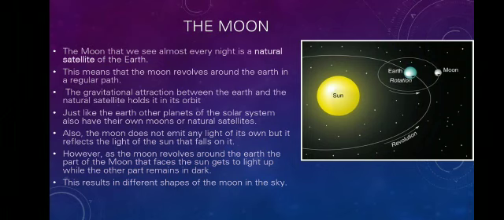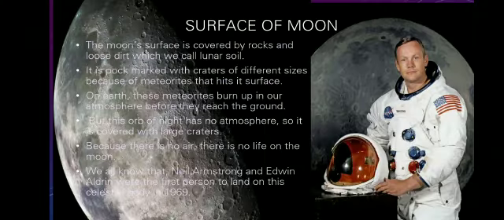However, as the moon revolves around the Earth, the part of the moon that faces the sun gets lit up while the other parts remain dark. This results in the different shapes of the moon in the sky. So, what is there on the surface of the moon?